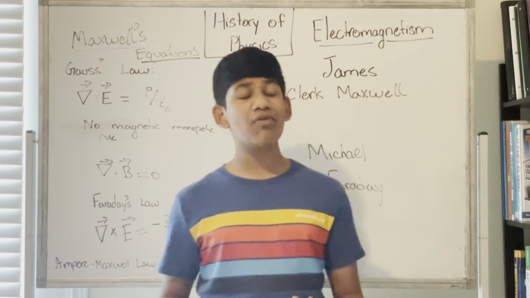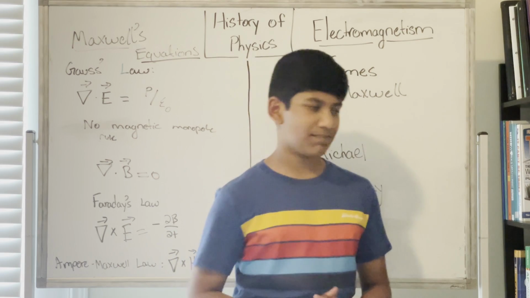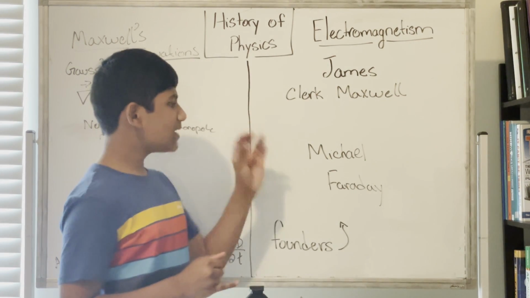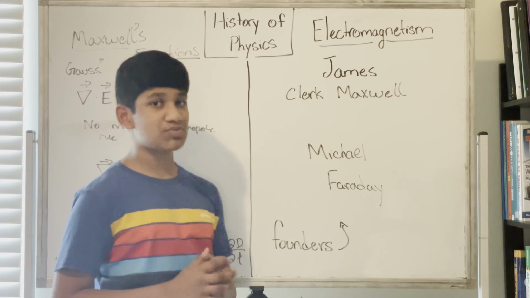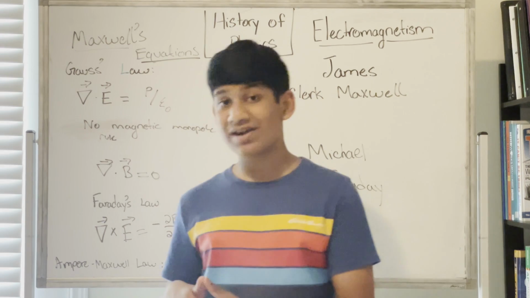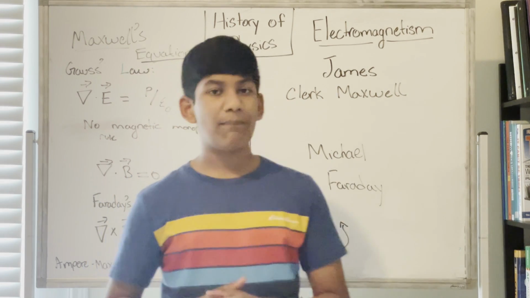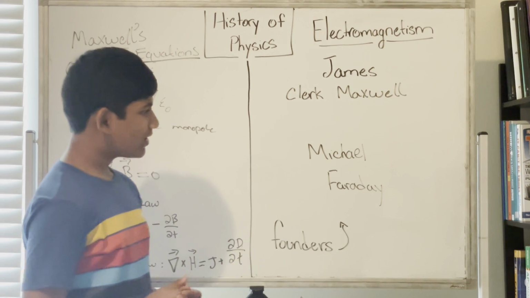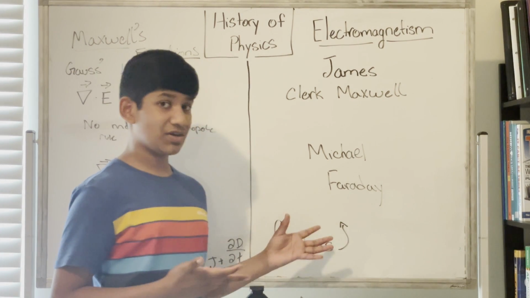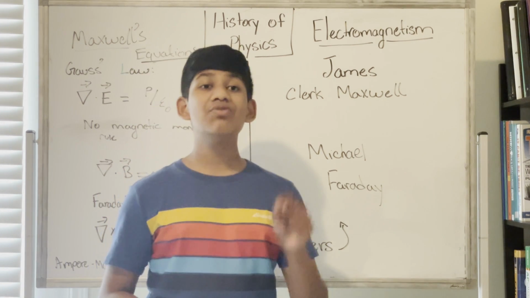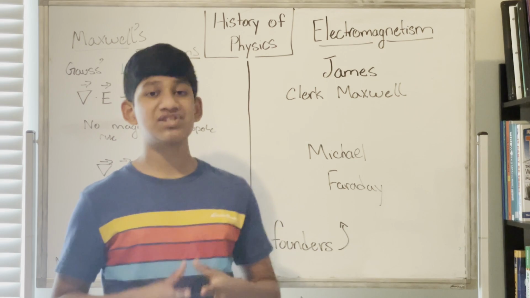Let's talk about the founders of electromagnetism. Here are the two founders that we mostly are showing: Michael Faraday and James Clerk Maxwell. There are many other engineers and scientists who developed electromagnetism because it's a very big field, but these two are pretty much the main founders. Michael Faraday was born first, and he had little education, which means he didn't know much mathematics and he didn't know much science. However, he was a big experimenter, and he loved experimentation.